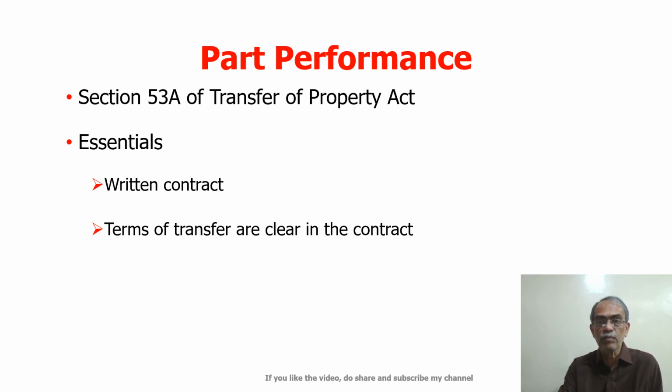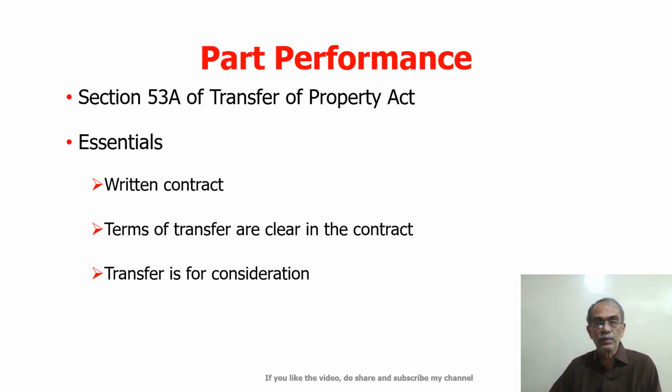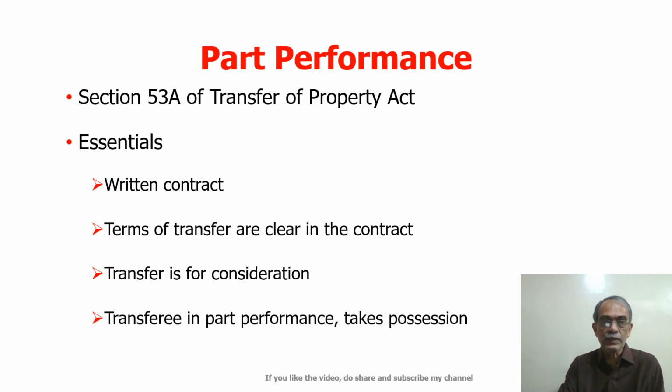Now what would be the terms of contract? Handing over the possession, or the amount of consideration, or the description of the property, etc. They must be very clearly mentioned in the contract. And this transfer is for a consideration. That means gift is kept out of the purview of this provision. And the transferee, that means the future buyer, in part performance, in pursuance of the contract, takes possession of the property. That means the property must be handed over. Possession of the property must be handed over.